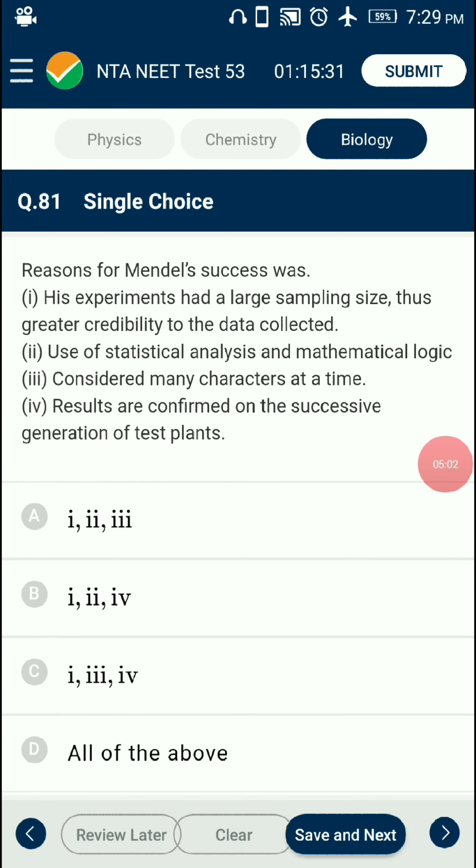Question number 81. Reasons for Mendel's success were: Mendel in his experiment studied the inheritance of a single character at a time. He investigated characters in garden pea plants that were manifested as two opposing traits, which allowed him to set up a basic framework of rules governing inheritance. So the answer is option B.